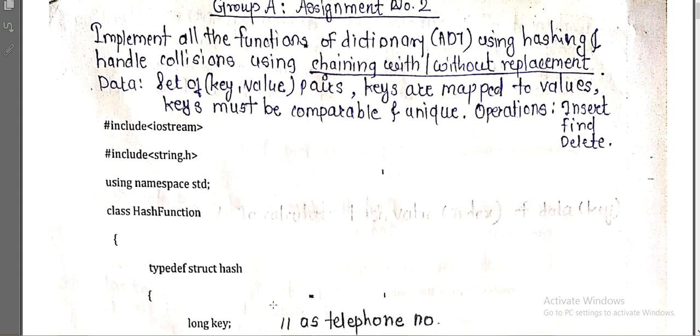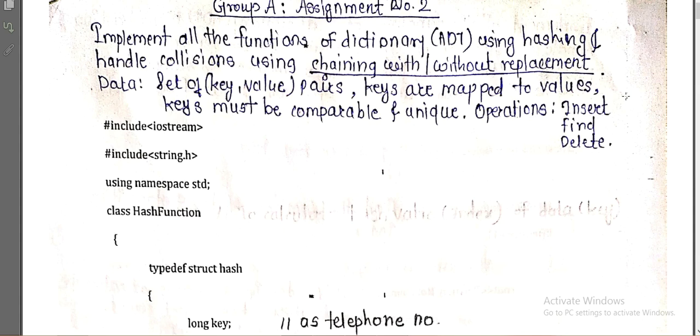This is the title of our assignment number 2 from group A: we need to implement the functions of a dictionary as an ADT using hashing, and here we need to handle the collision. If it occurs, then the collision should be handled by chaining with or without replacement. For this assignment we are going to execute chaining with replacement. We have also seen the input, that is, key-value pairs we need to insert in our table, and the operations we can perform on it: insert, find and delete. This is what we have to learn.